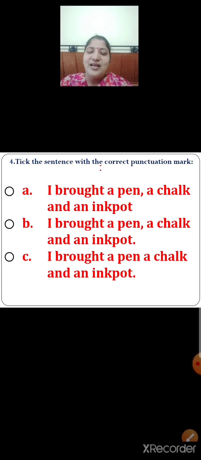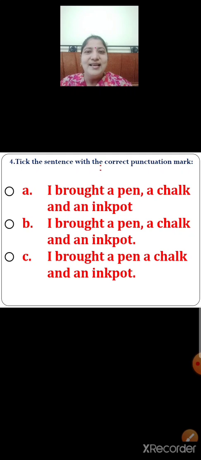Option C. I brought a pen, a chalk and an ink pot. The sentence has started with a capital letter, but is there a comma? No. And the sentence has ended with a full stop. So is it a correct sentence with the correct punctuation mark? No. So children, now tell me, which is the correct option? Yes, option B is the correct sentence with the correct punctuation mark.